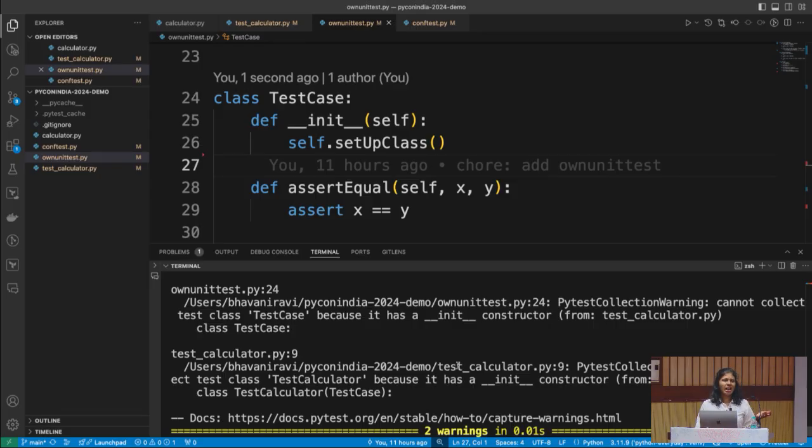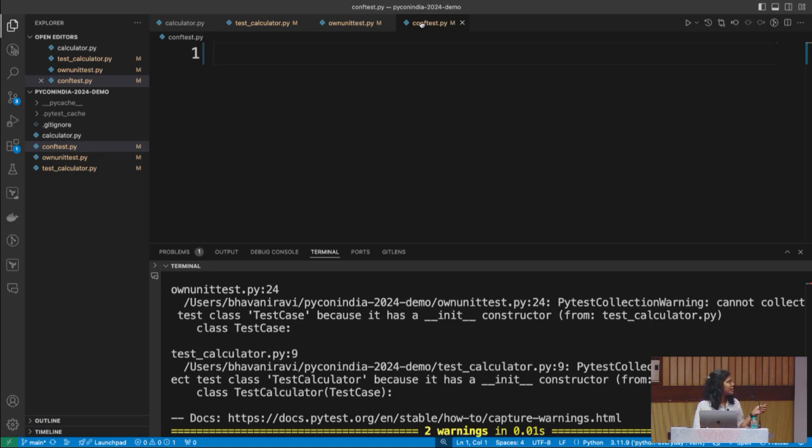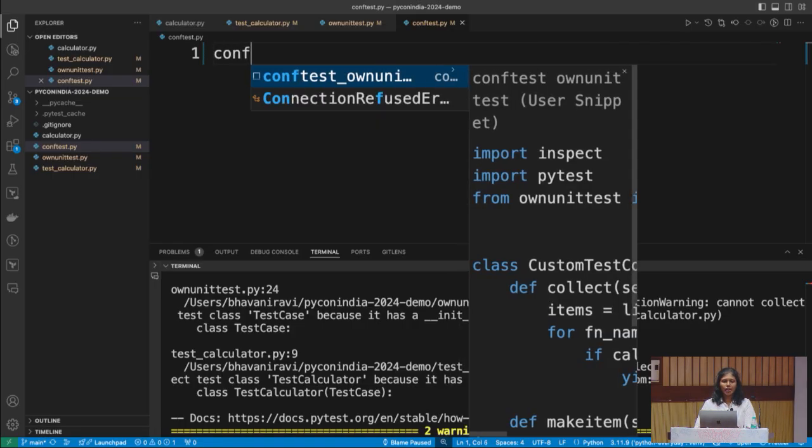So I have to somehow force Pytest to actually see and understand the worth of the own test library that I wrote. And to do that, thankfully, Pytest has a way. It's called writing hooks, and that's what we're going to do. This is the conftest that you write along with your test cases. So in conftest, you can write hooks for Pytest to understand things. This is going to be hard to type, so I'm going to have a stub for this.